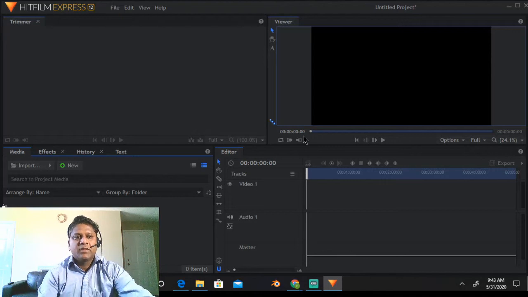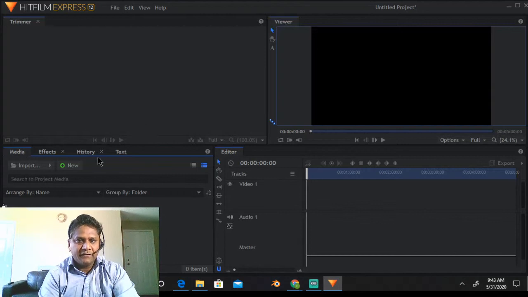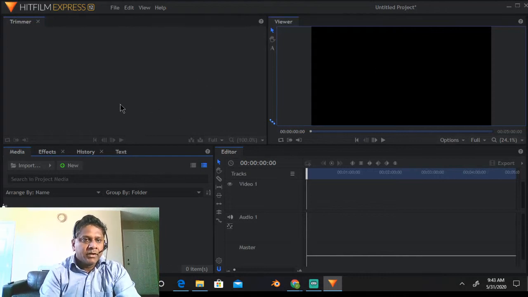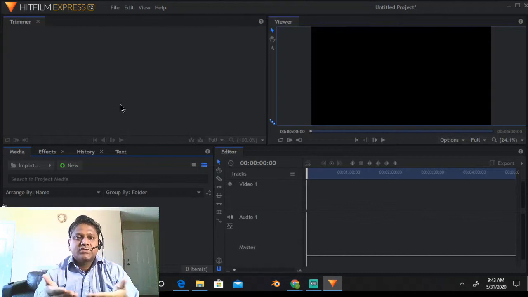Okay, so once we go ahead, this is the interface that you will see. There is a trimmer, there is a viewer, then media, effects, history, and all those things. So what is the use of all these things? We'll see in a moment. So first thing is to get your video into this software.